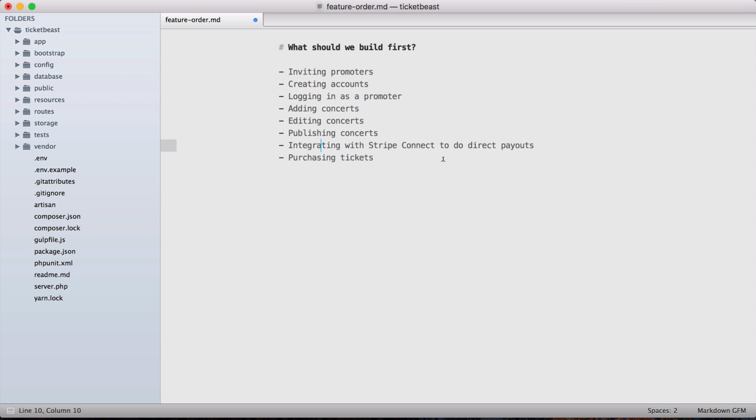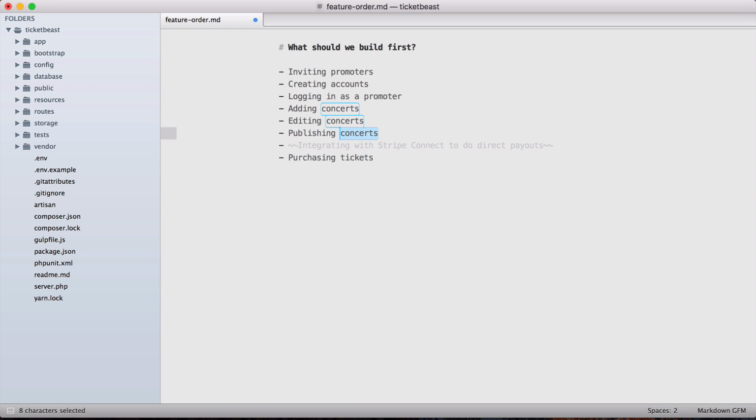Our goal here is to be able to pay our promoters whenever we sell tickets, so they get their cut of the ticket sales. Is there any way that we could pay promoters their cut of the ticket sales without writing code to integrate with Stripe Connect? Well, sure there is, right? We could just take people's money, put it into one big Stripe account, and then maybe once a week, someone who works at TicketBeast can reconcile all that information and cut a check to every promoter and be like, here's your cut of the sales. So there's a way that we could do this manually without having to write code. So we don't have to allow that to stop us from moving on to the purchasing tickets feature.